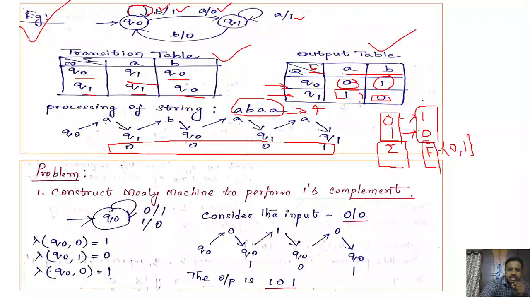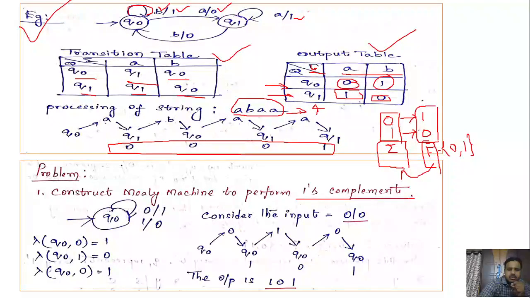Why? Because the input consists of 0s and 1s and the output also must consist of 0s and 1s. So both the input and output symbols are the same in this problem.